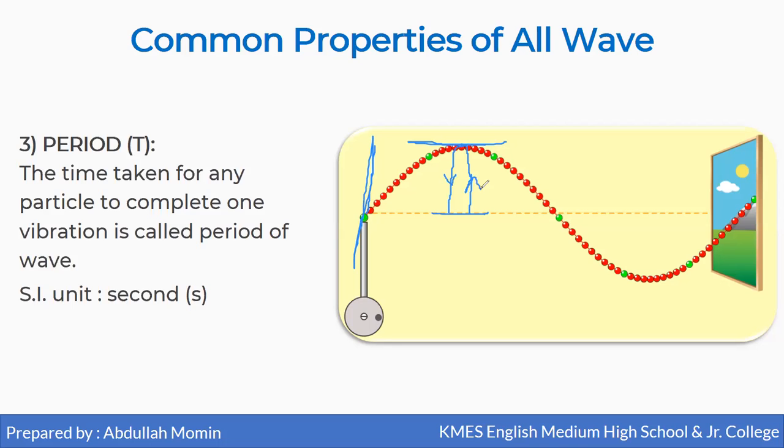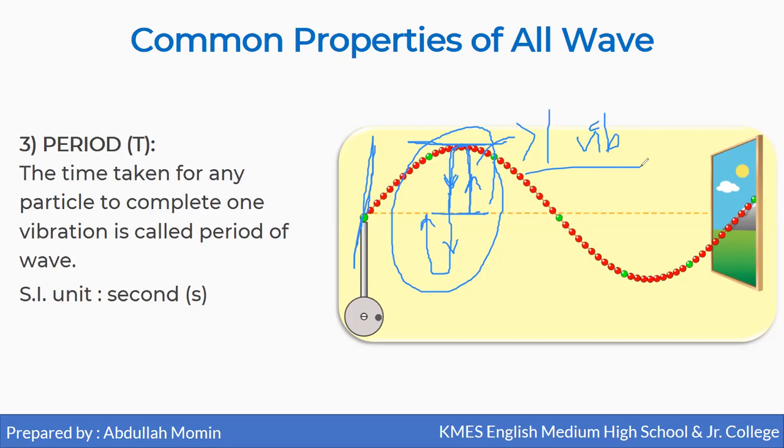Initially, when it starts its motion, it will move in upward direction. Then after reaching the maximum displacement, it is going to come back in downward direction, and its motion will continue. And after reaching the extreme position, it will again come back towards the mean position. So this set of motion is called one vibration. The time taken by the particle to complete this much motion is called the time period.